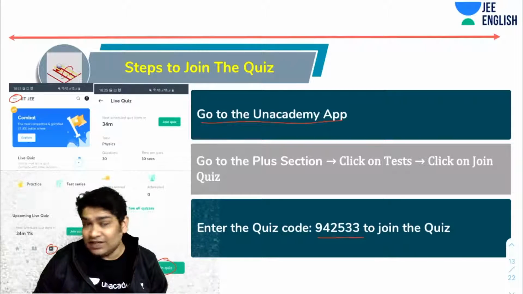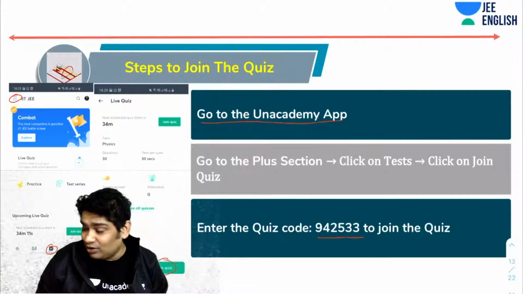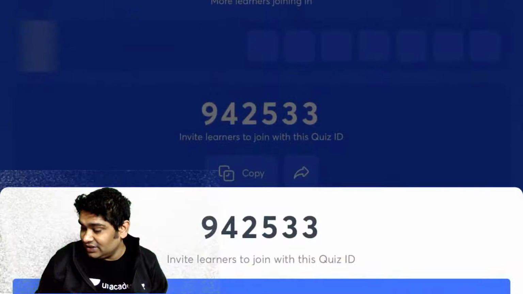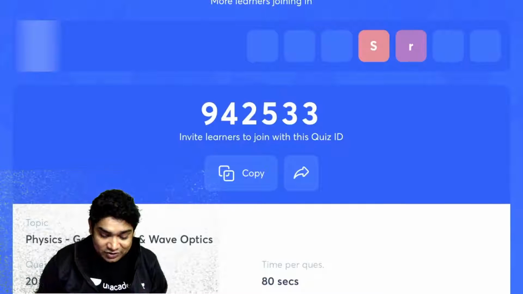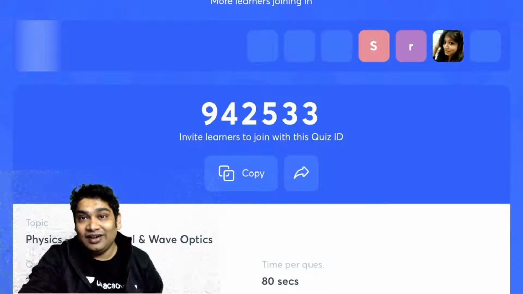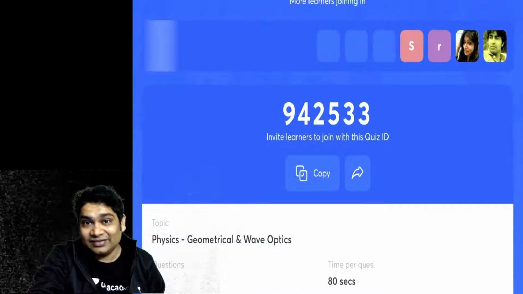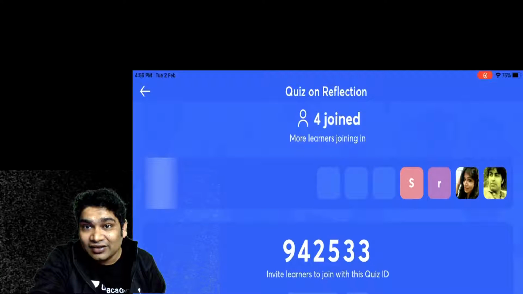All right. So let's go to our app and let's see how many of you have already joined. Okay. So here is our quiz code. Okay, 4 people have already joined. Very nice. All right. Great. Just adjust the screen a bit.